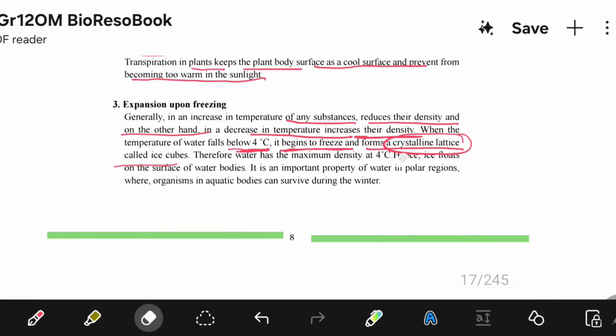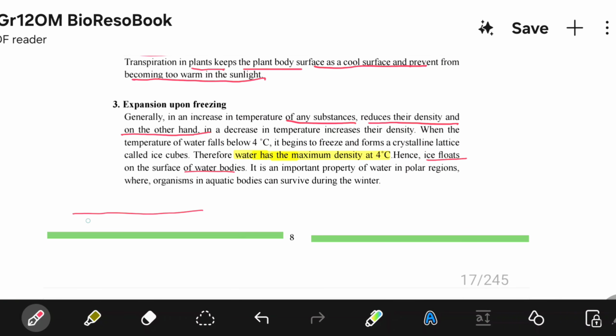Therefore, water has a maximum density at 4 degrees. The maximum density the water has is at 4. Ice floats on the surface of water bodies. Ice is going to float on the surface.